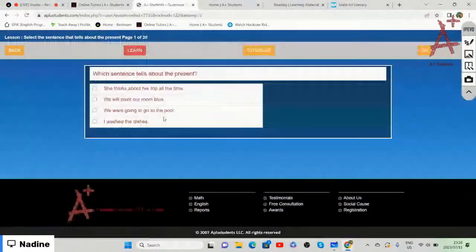And now it says that we need to select the sentences that tell us about the present, right? So which sentence tells us about the present? She thinks about her trip all the time.